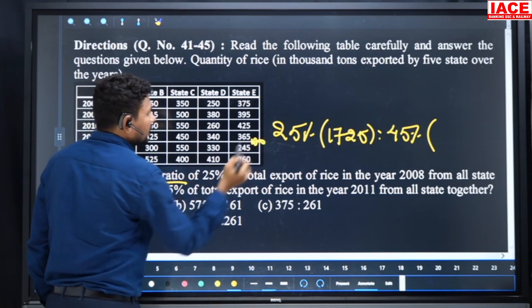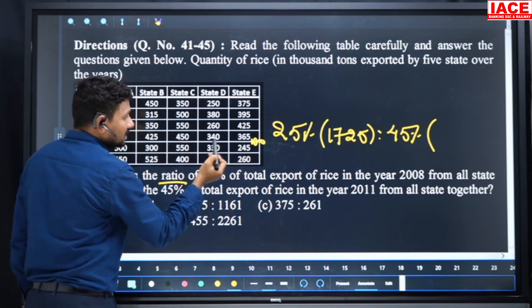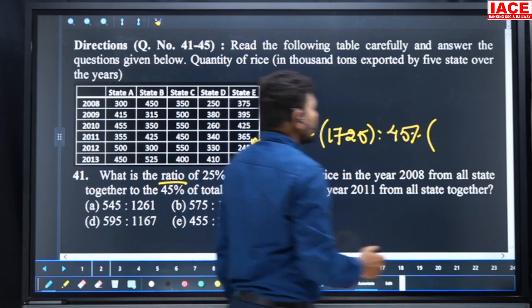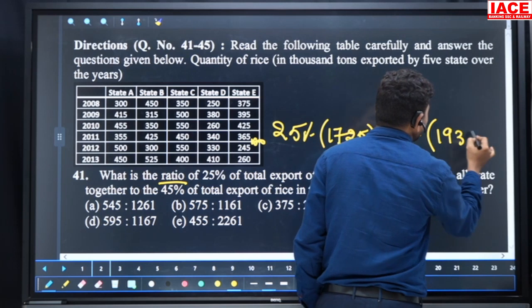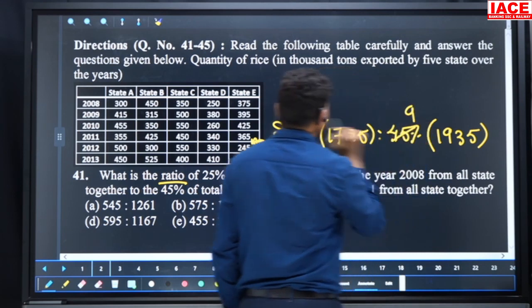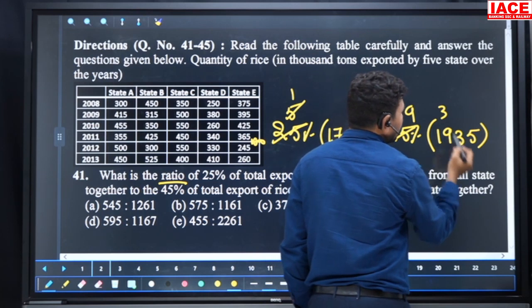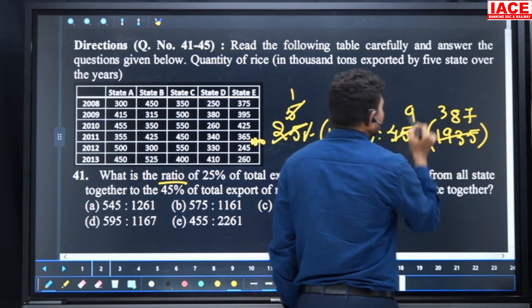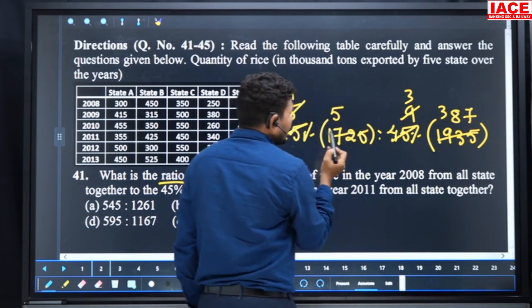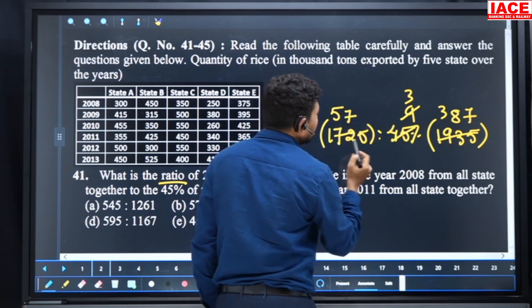Remember that 1700 and an extra value here, the 5 will be added here. 60 plus 60, 120 plus 40, 160, 160 plus 50, 210, 210 plus 25, 235, 235 added to 1700. It is 1935. And cancel the values here. 5 5s are 25 and 5 9s are 45. Again cancel with 5, 5 1s are 5 and 5 3s are 15. Remaining value is 43. 5 8s are 40, 5 7s are 35. And cancel with 3, 3 3s are 9 and 3 5s are 15. Remaining value is 22. 5 7s are 35, 21 and remaining value is 15.